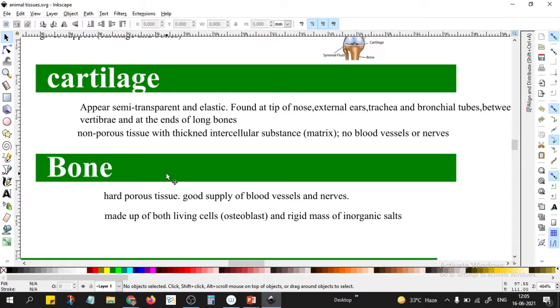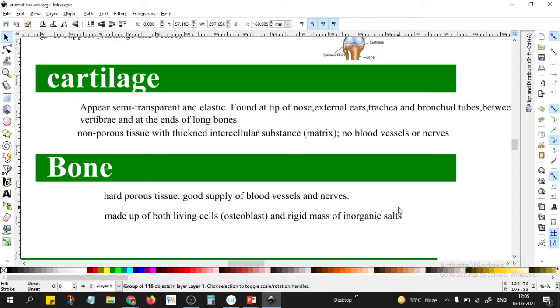The bones are made up of both living cells, which are known as the osteoblasts. This is another favorite question. The living cells of the bones are known as osteoblasts. The bone is made up of the living cells, the osteoblasts, and a rigid mass of inorganic salts. Inorganic salts mostly in the bone.